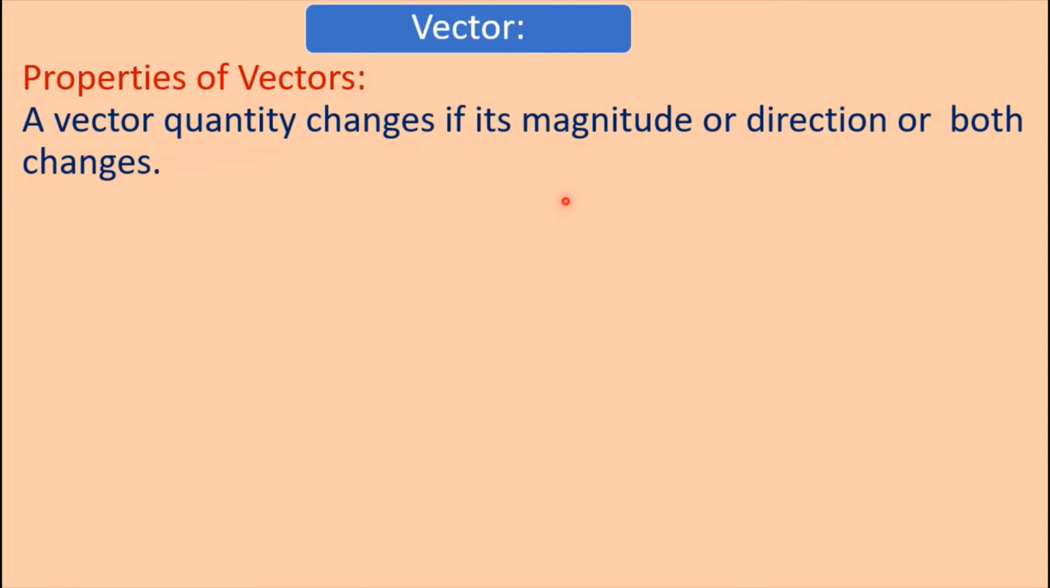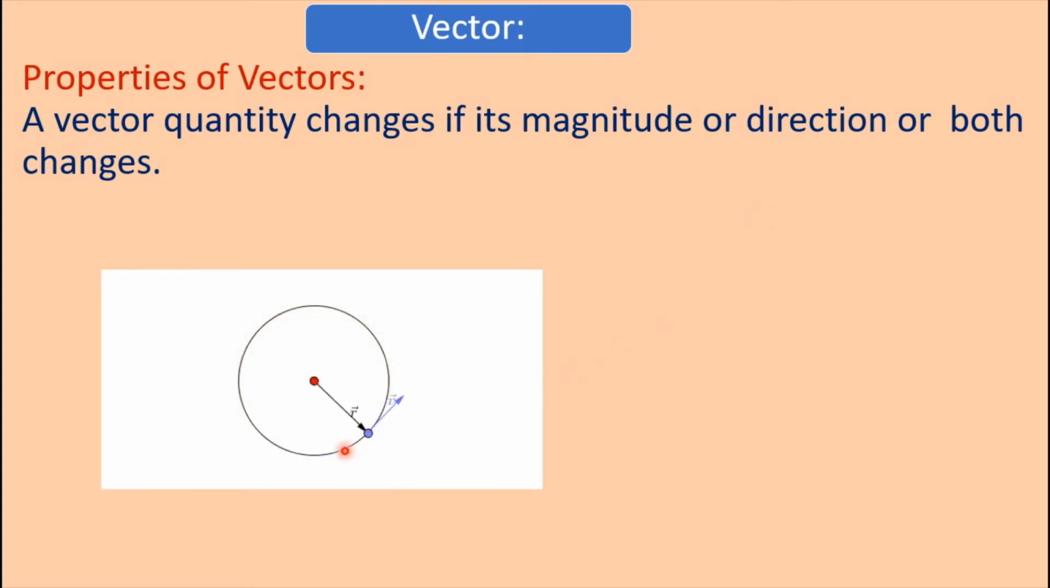Properties of vectors. A vector quantity changes if its magnitude or direction or both change. We know that if the magnitude of a quantity is changed, then the quantity will be changed. In case of a vector, if the magnitude of the vector is changed, then the vector will be changed. And if the direction of the vector is changed, then the vector will be changed also. And if both magnitude and direction are changed, then the vector will be changed.